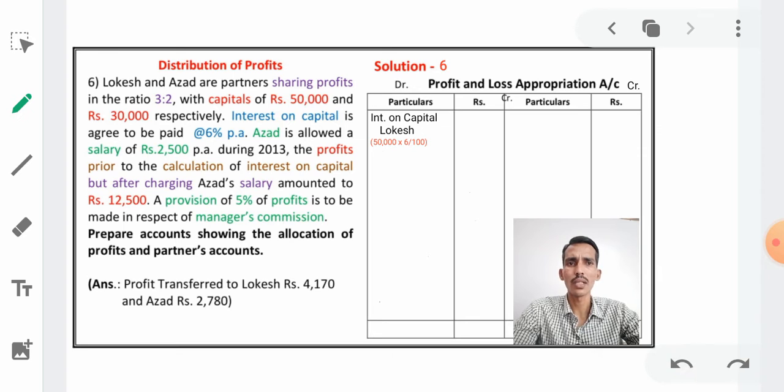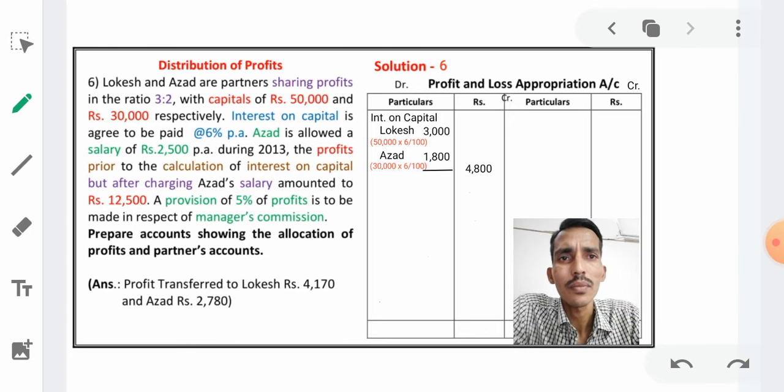His capital is 50,000, calculate 6% interest, 50,000 into 6 divided by 100, which is 3,000. Next, interest on capital to Azad, 30,000 into 6 by 100, that is 1,800, right. Both total will be 4,800. It is the interest on capital to be given to the partners from the business, right.